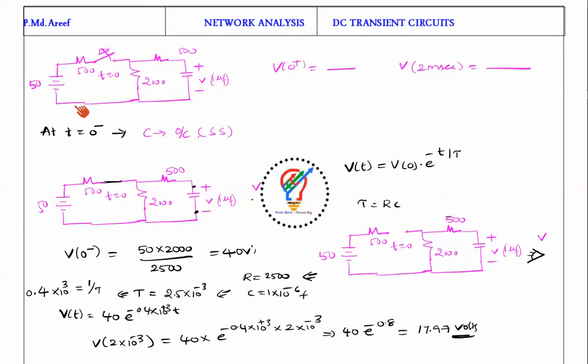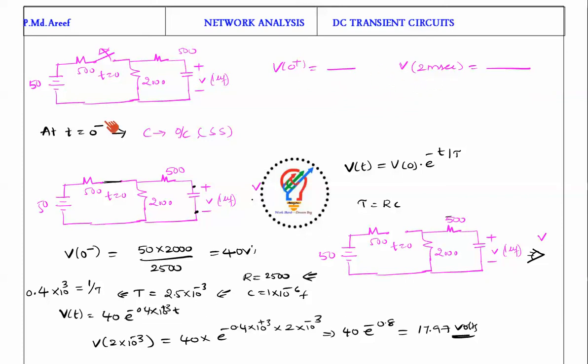Next, we continue with a problem. Here we have a voltage source of 50 volts and a 500 ohm resistance. At t equal to 0, the switch operates. If you observe here, I am lifting the switch, meaning it is open circuited. At t equal to 0 minus, the switch is closed. There is a 2000 ohm resistor, a 500 ohm resistor and a 1 microfarad capacitor, with voltage V across it. What we need to find is V of 0 plus, and the voltage across the capacitor after 2 milliseconds.